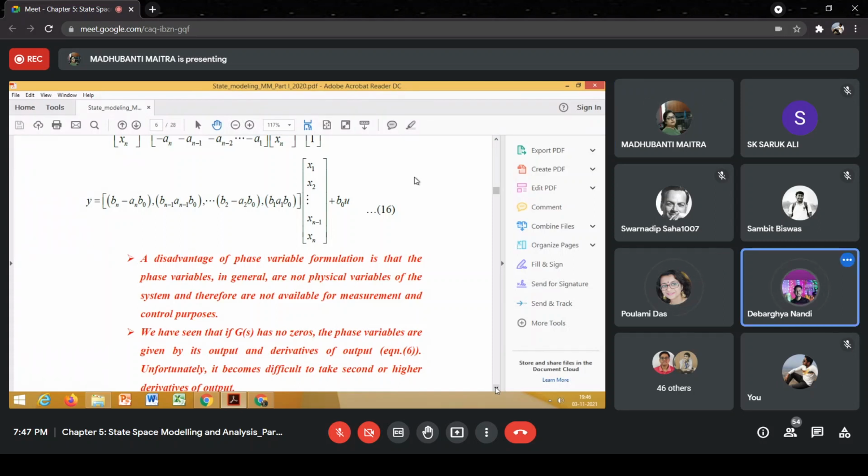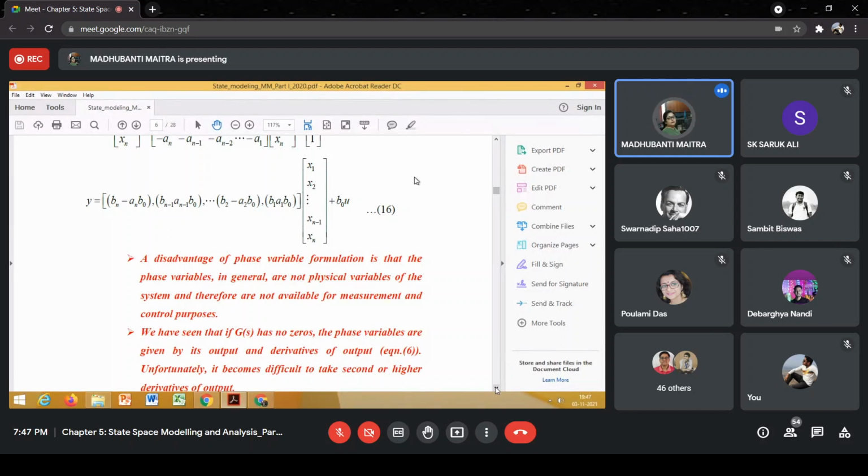Yes, ma'am. So often state feedback is required for controlling. We use this term state feedback. State feedback is required for control of those internal variables along with the output variable, right? But if the variables are not physical variables, sensors and transducers will not be available.